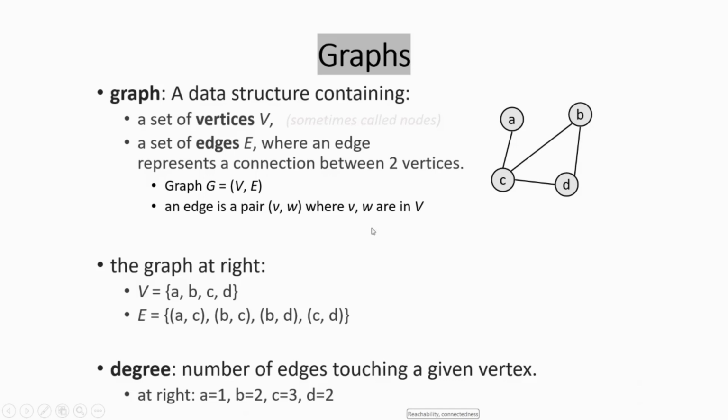Next is the number of edges touching each given vertex: A has 1, B has 2, C has 3, and D has 2.